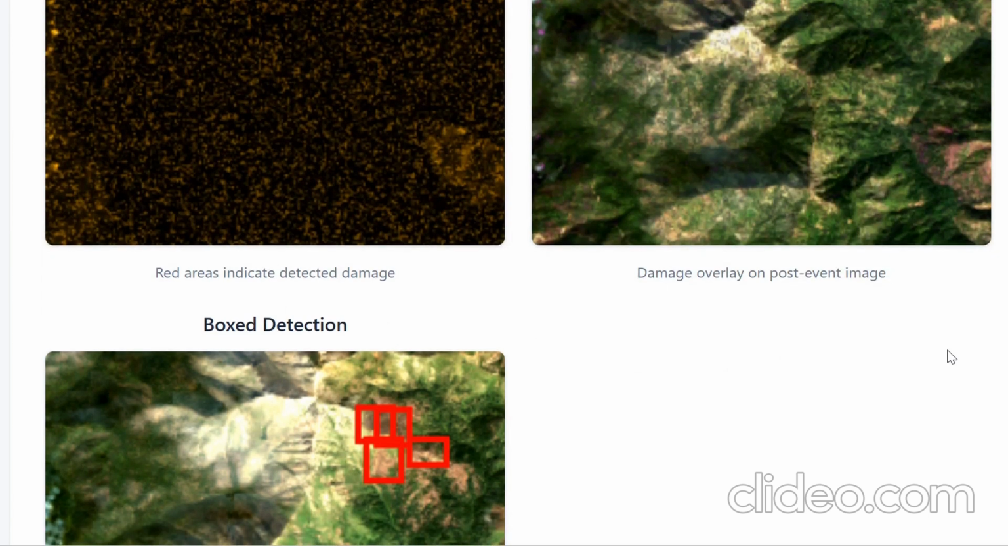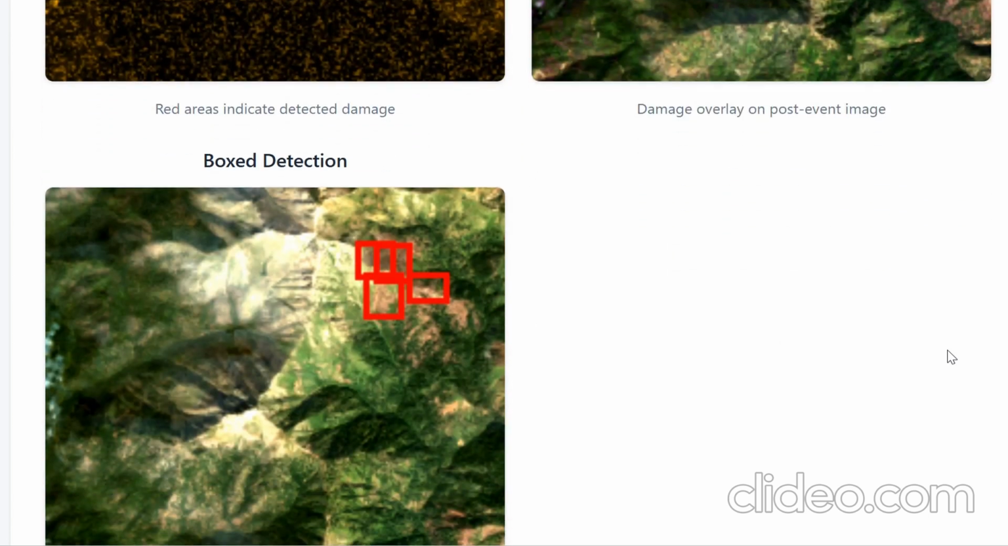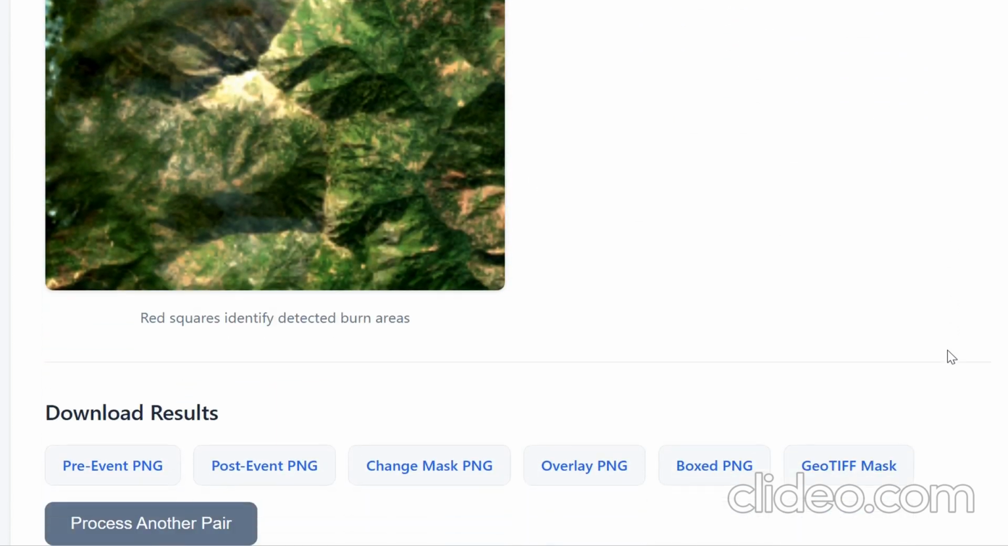FireWatch is open source and CPU optimized. Visit the repository on GitHub to get started today.